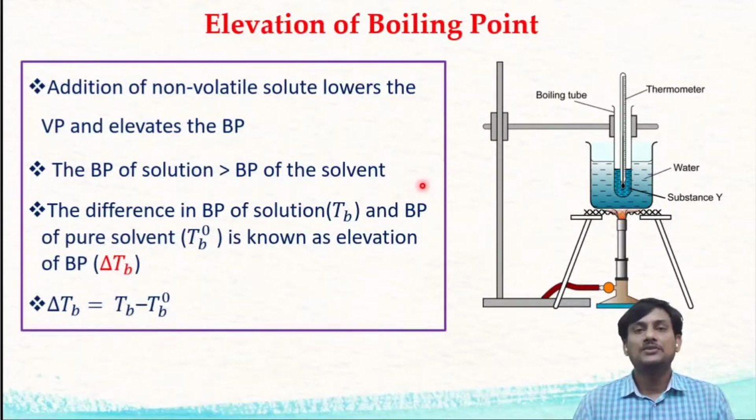So there is an increase in boiling point when you add a non-volatile solute to the solvent. The elevation of boiling point can be defined as the difference between the boiling point of the solution Tb and the boiling point of the pure solvent Tb naught. So delta Tb, the elevation of boiling point, is equal to Tb minus Tb naught.